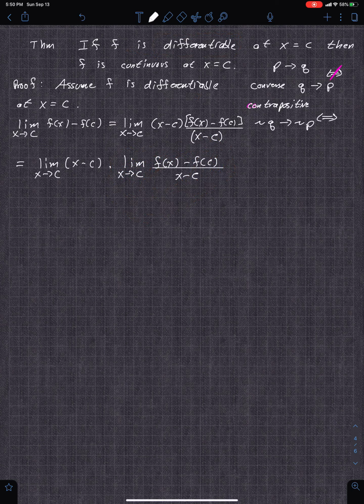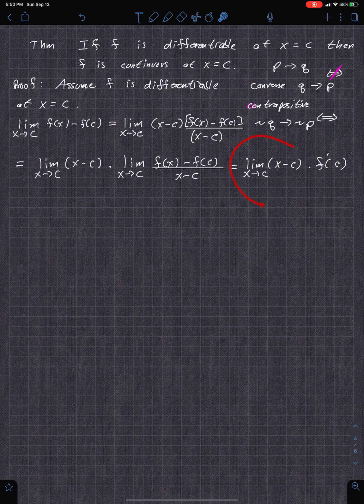So this is equal then to the limit of x minus c as x approaches c times f prime of c. So f prime of c exists and is not infinity. It's just a number, just in the reals.